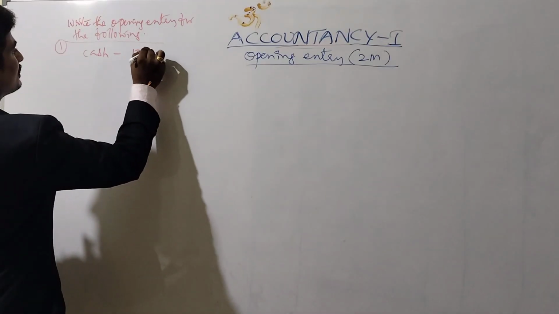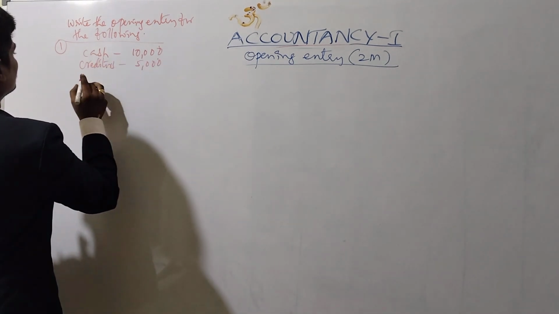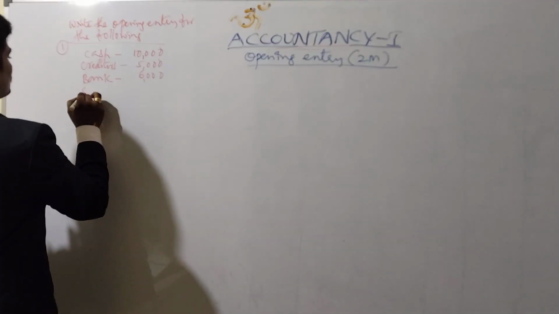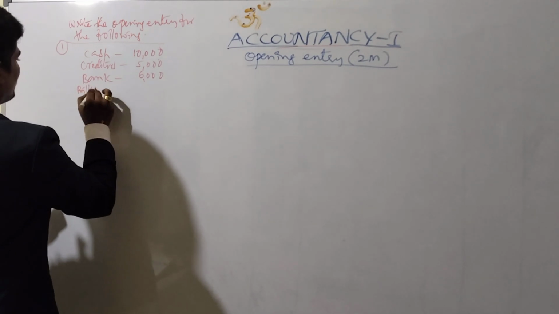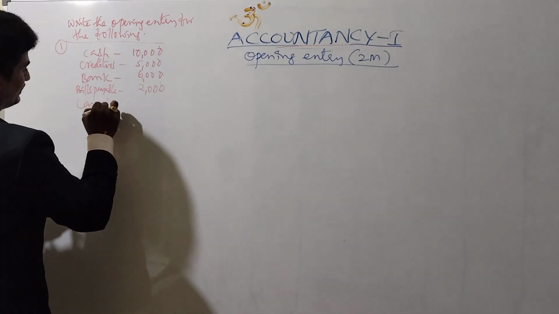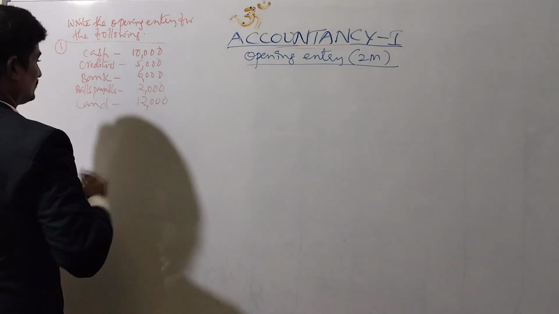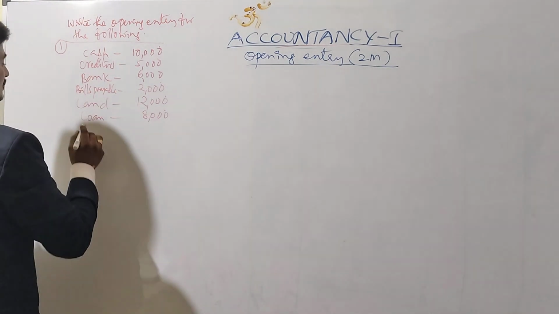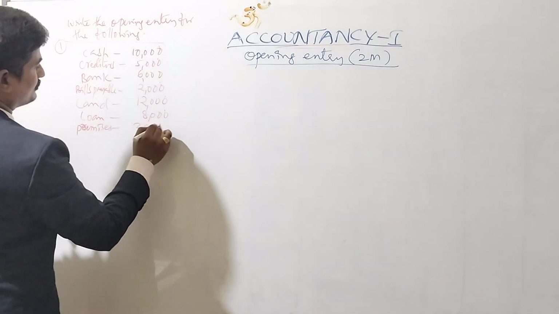Cash rupees 10,000, creditors 5,000, bank 6,000, bills payable 2,000, land 12,000, loan 8,000, premises 20,000.